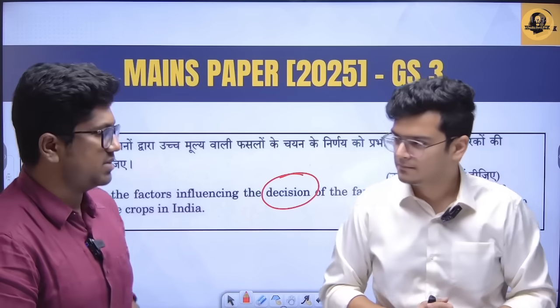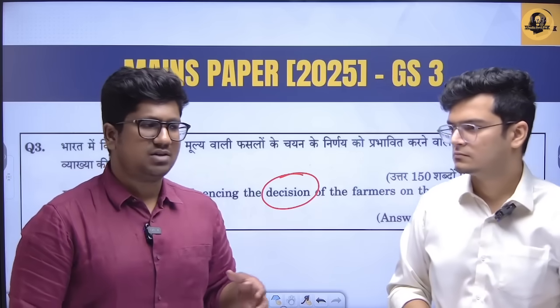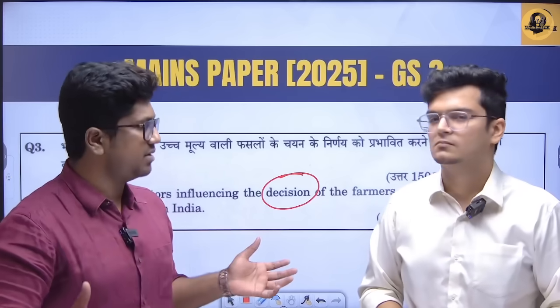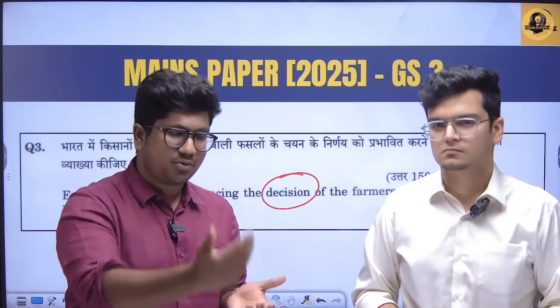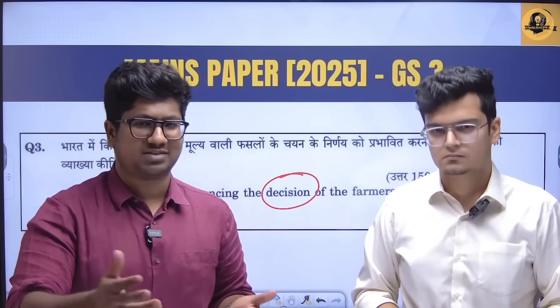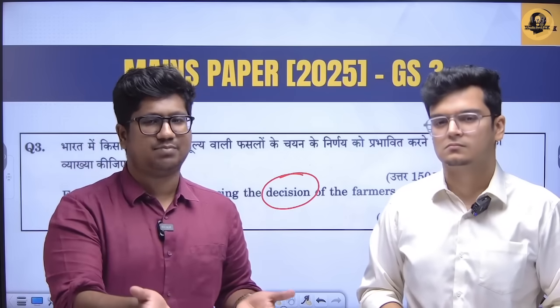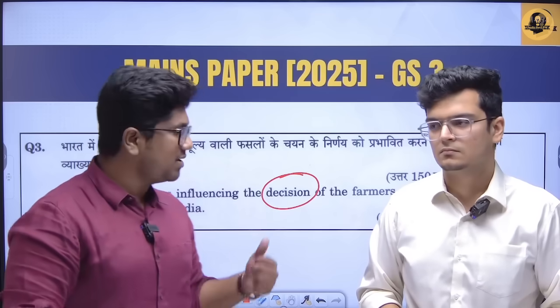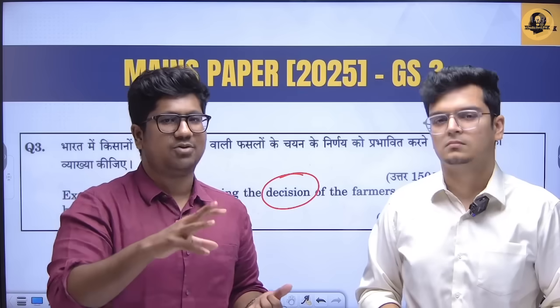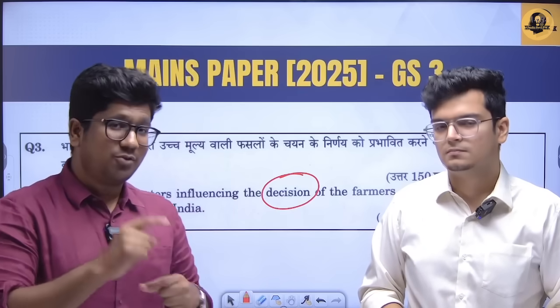New factors, basically. So for GS3, when we talk about agriculture, I generally think in a life cycle template, starting from the pre-production factors to the production factors to the post-production factors. Let him ask anything in agriculture, but still my answer would follow this template. When you're thinking in this template, you will be able to make up points which you were not making up before. That is the importance of having a template beforehand. So you will be forced to think in points.